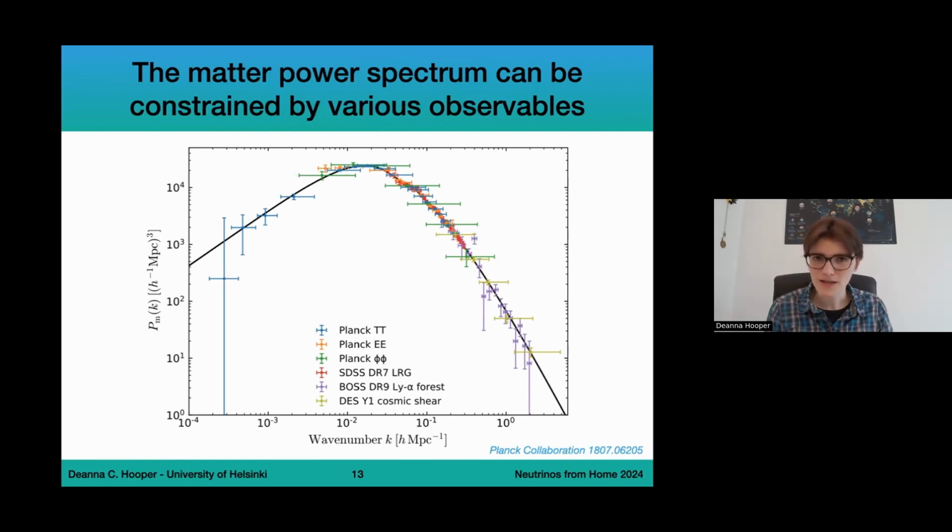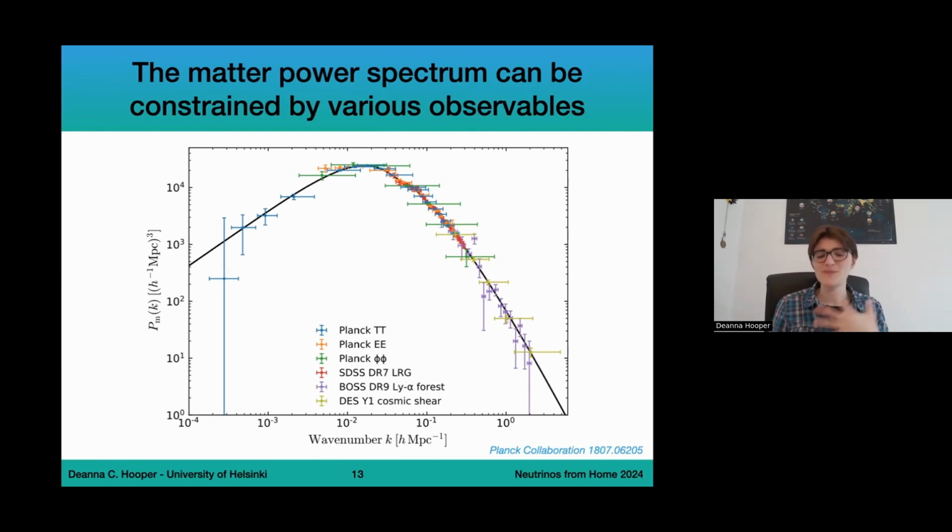This figure is part of the Planck collaboration, the Planck paper releases. But you can really see here that we have CMB constraints on some scales. We have probes like SDSS, we have BOSS measuring the Lyman alpha forest, we have cosmic shear, weak lensing experiments with the Dark Energy Survey. So I want to just talk individually about these probes and explain how these different probes help us constrain different aspects of the matter power spectrum and therefore neutrino masses.